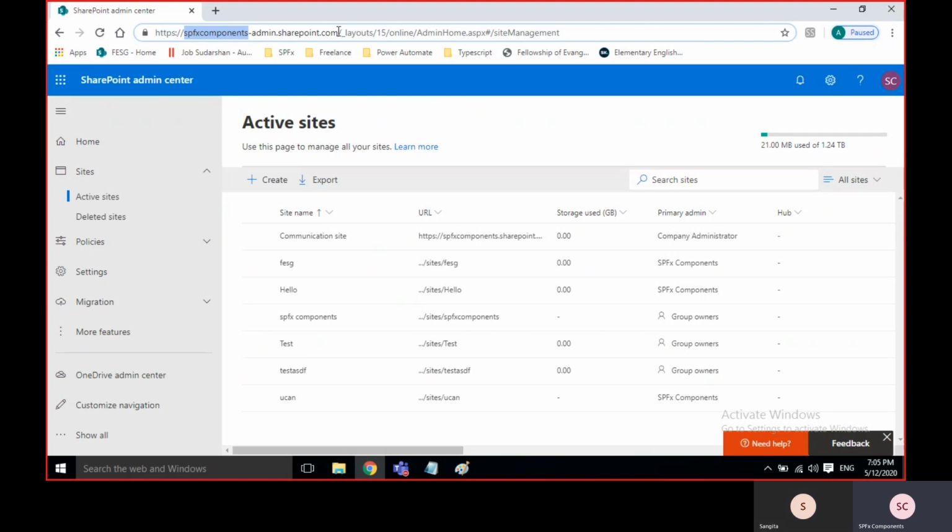This is the main hosting site, and within that you will get multiple site collections, for example Chicago bench, India bench, and maybe China bench. Multiple site collections will be there.